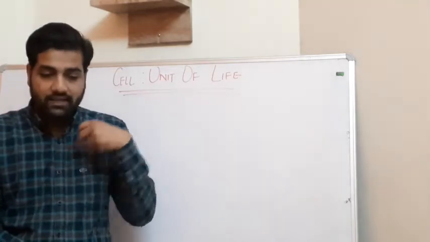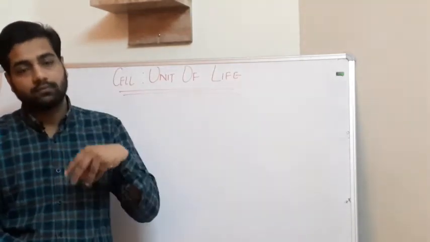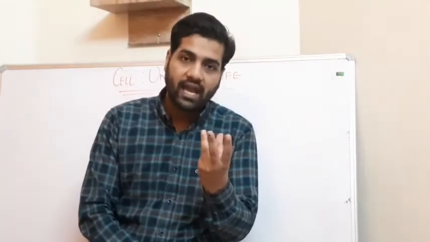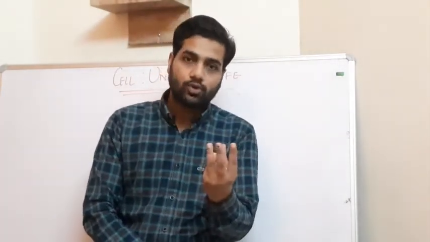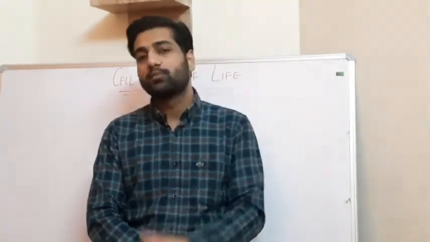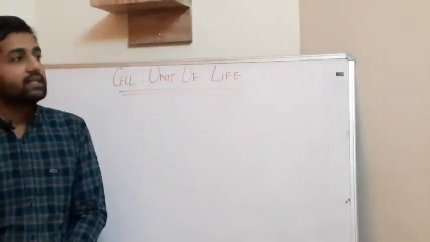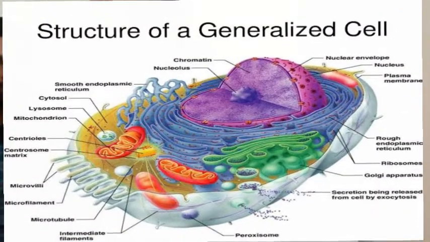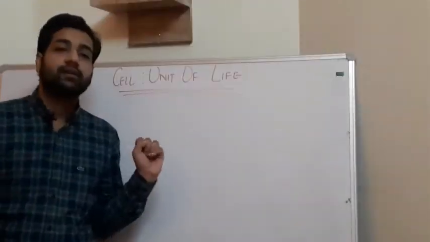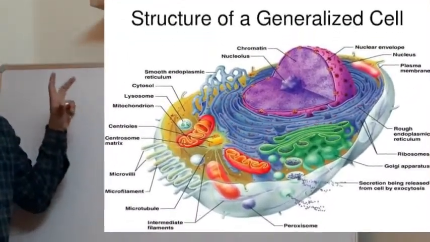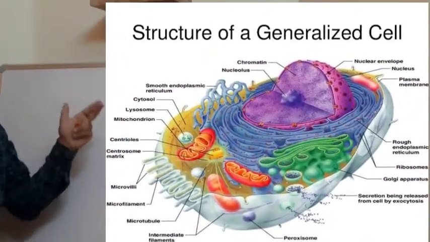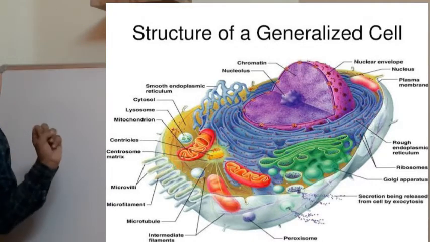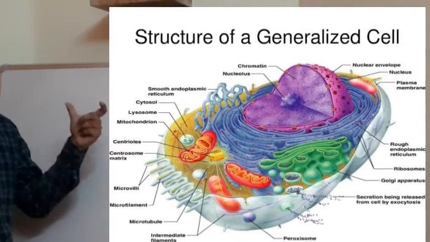Like our body has various internal organs, similarly a cell also has an internal structure. A cell also has various organelles in its body. See the diagram of the cell. As you can see here, this cell contains many cell organelles, such as mitochondria and ribosomes, in the structure of the cell.